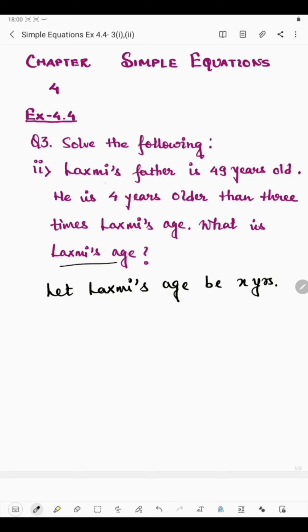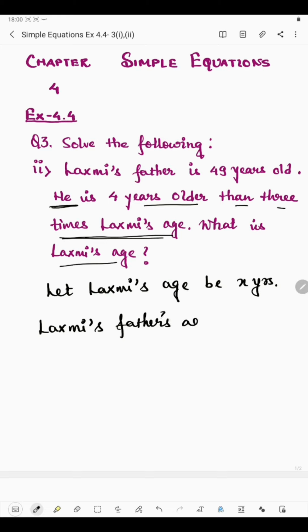Now see, Lakshmi's father is 4 years older than 3 times Lakshmi's age. So at first we will find 3 times Lakshmi's age. Lakshmi's father's age is 3 times Lakshmi's age.